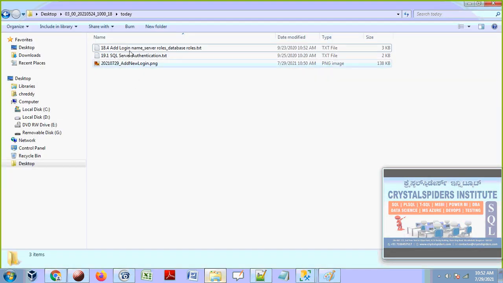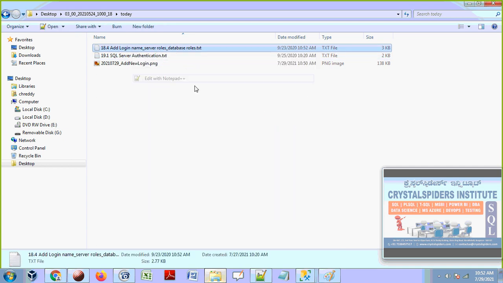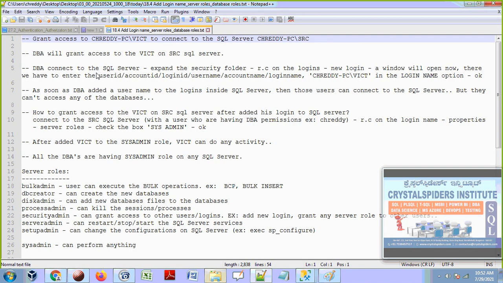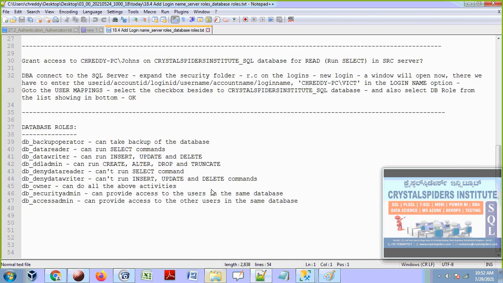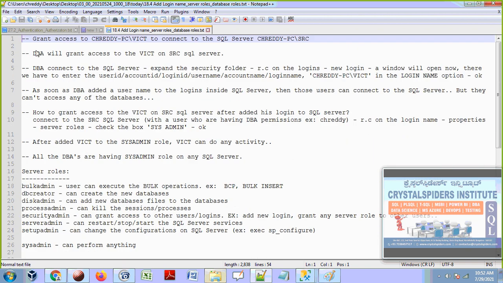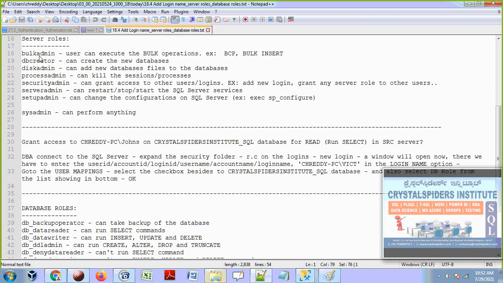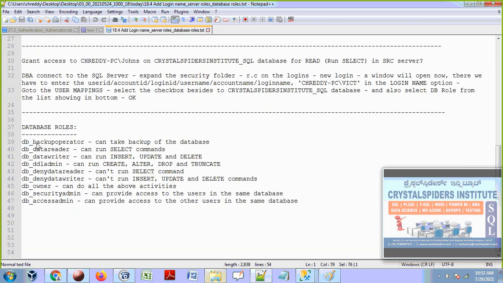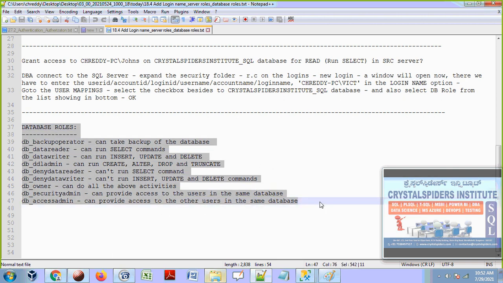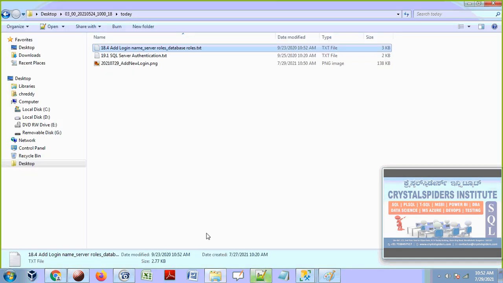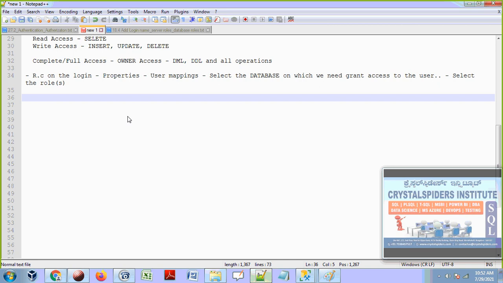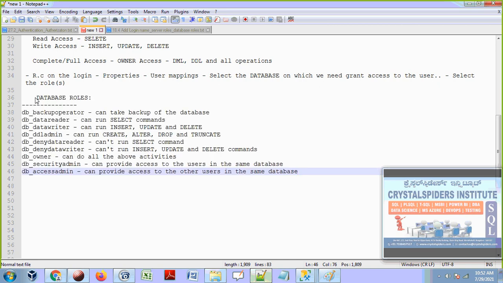So now I wrote those notes on the roles, guys, here, server roles and all. You can see that here. Whatever notes I wrote, the same notes are here. Okay. So for granting access here I used different usernames, that's fine. See here, bulk admin, here database roles. So these are the database roles. Let me add these roles to that file.